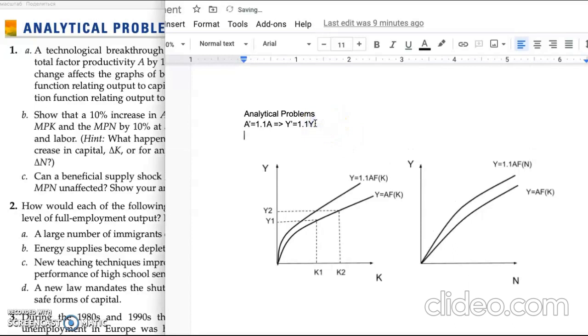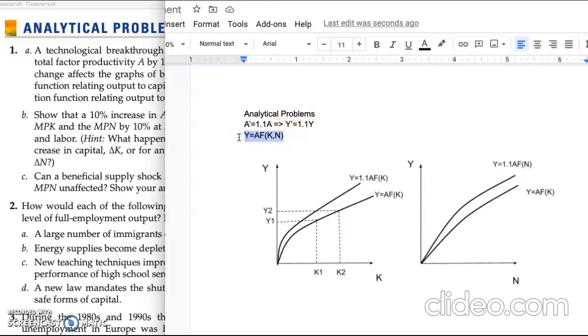To make it clear, we can write the production function, which is Y equals A F(K, N), which is the amount of output produced from the quantities of capital and labor utilized.